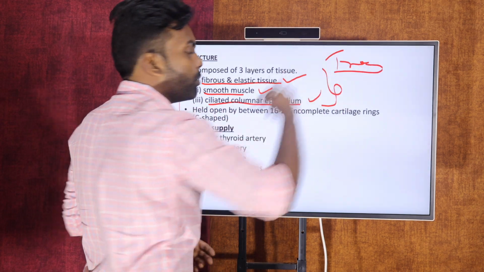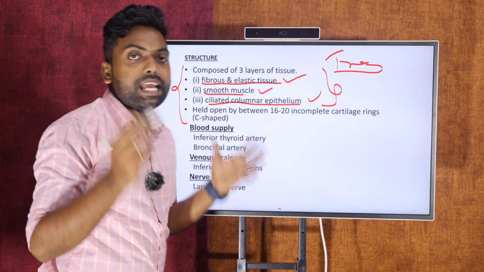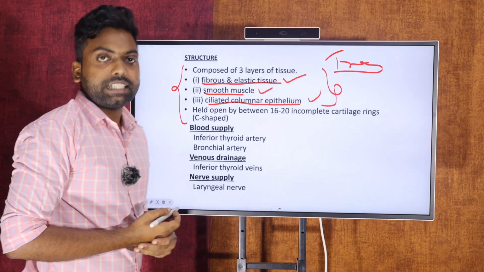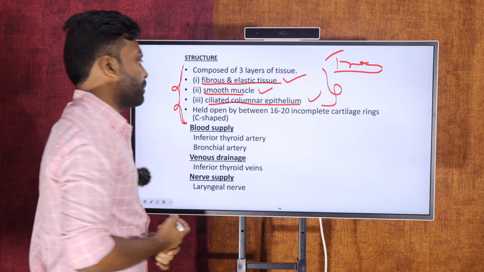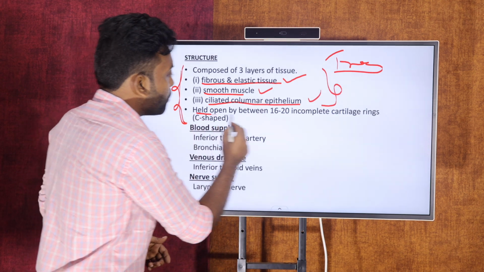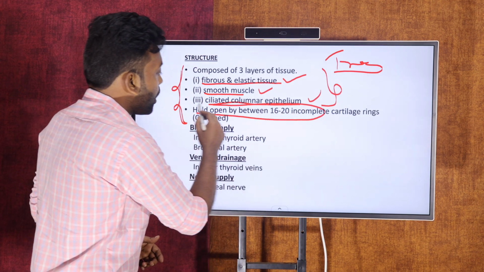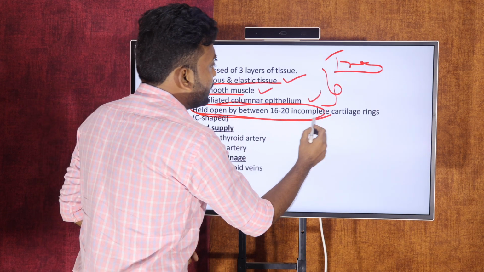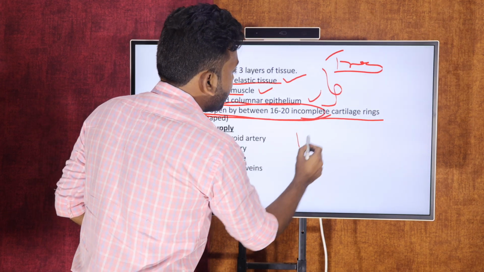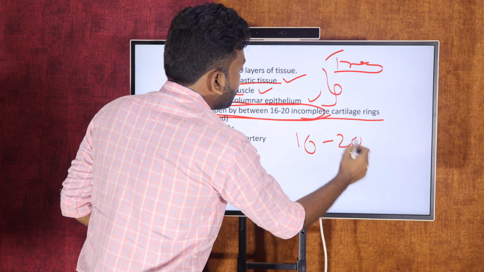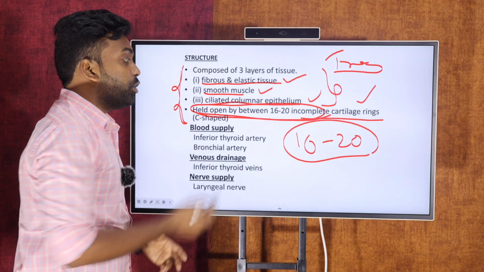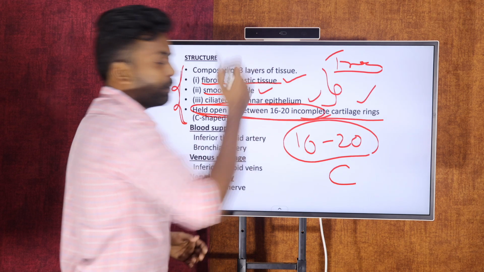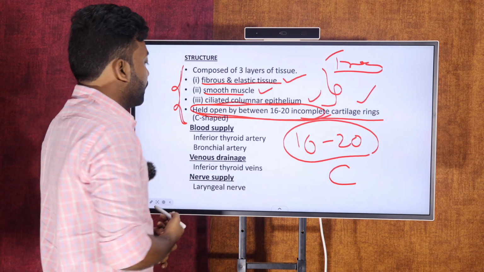This is one of the competitive bits: how many layers of tissues are present for the trachea? Three. And one more important competitive bit: how many C-shaped incomplete cartilage rings are present? There are 16 to 20 incomplete C-shaped cartilage rings. This is also an important bit for you.